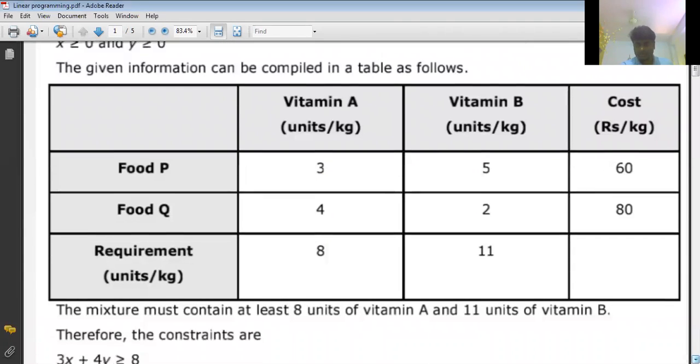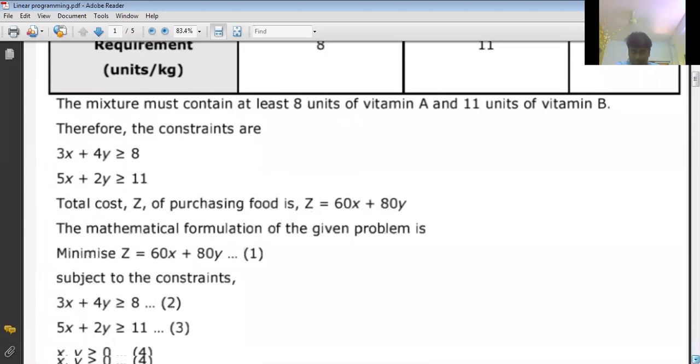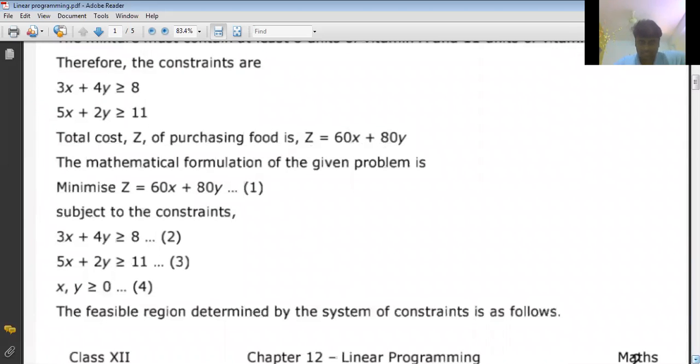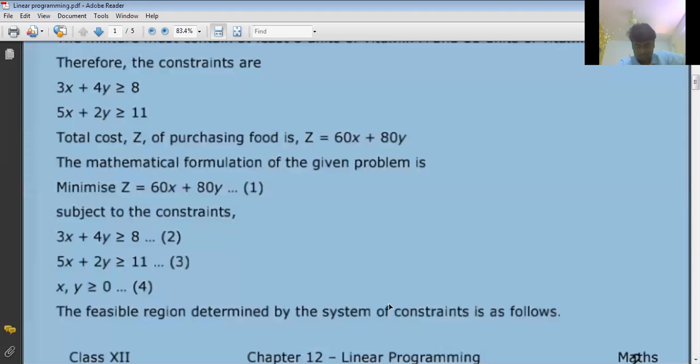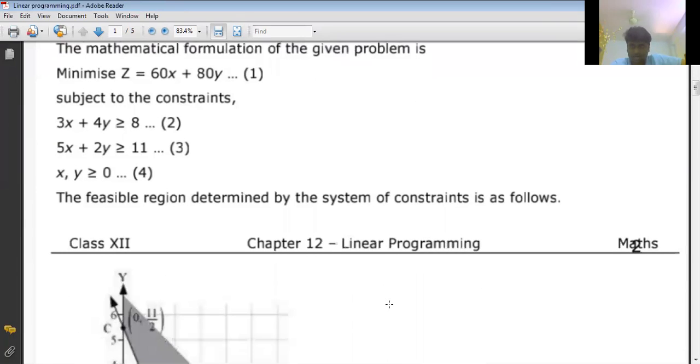So now let us look forward. See, the table is important. After that, formulation is important. So this is the formulation of the problem. Therefore, the constraints are 3x plus 4y greater than or equal to 8 and 5x plus 2y greater than or equal to 11. And what is the total cost? 60x plus 80y. So that is our cost function, which we are going to minimize. What are the constraints? This one. So this is the formulation of the problem. Second step over. After that, we are going to draw the graph. How? By taking table values, as I told you.